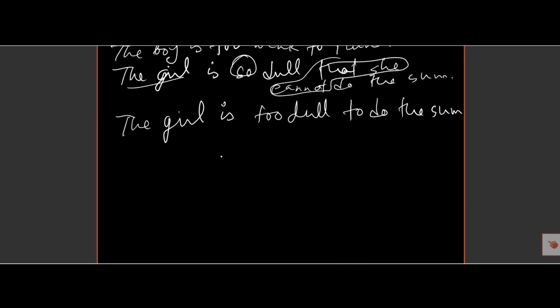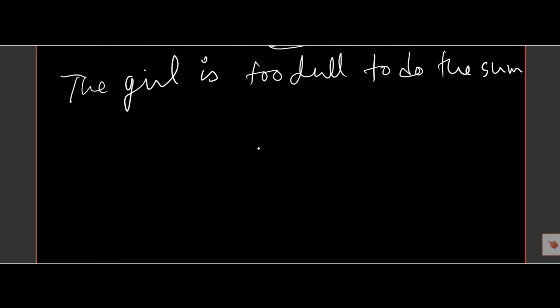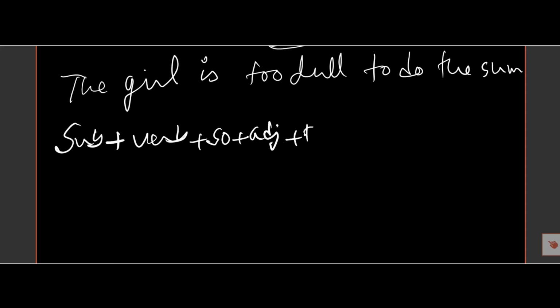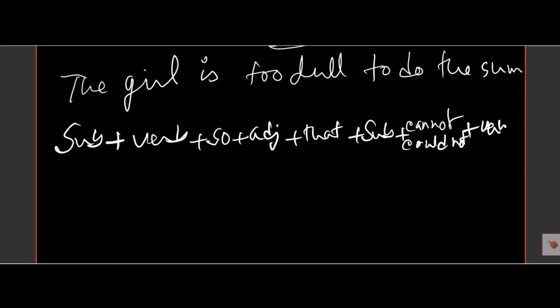If there is the same structure but the person is different, in that case we must follow this: subject, verb, so, adjective, that, plus subject, plus cannot or not, plus verb plus object.